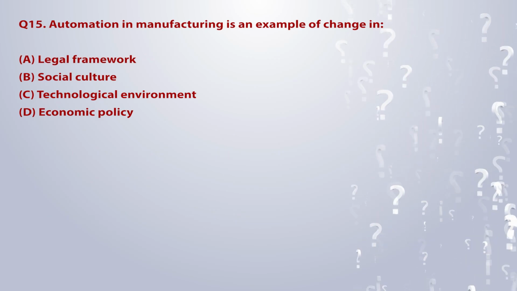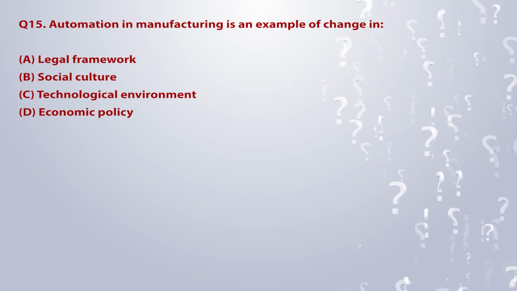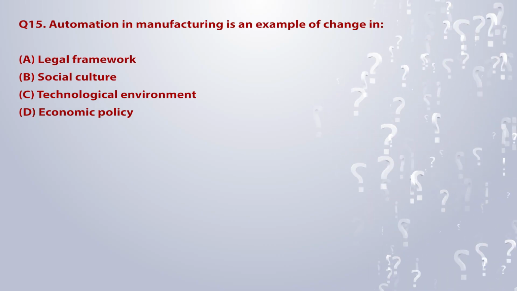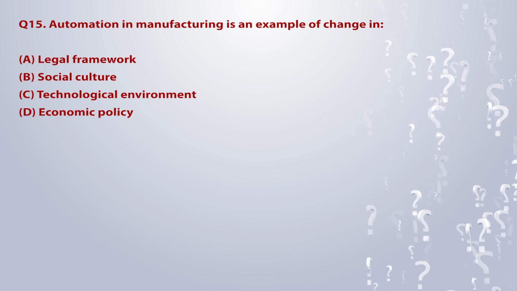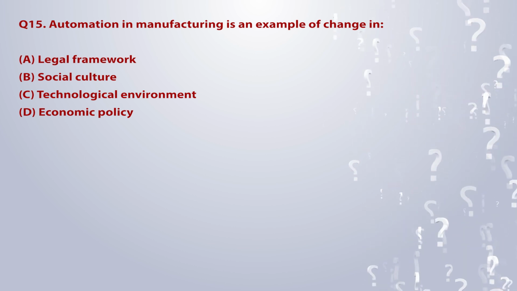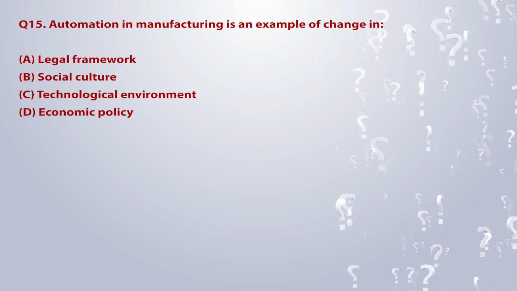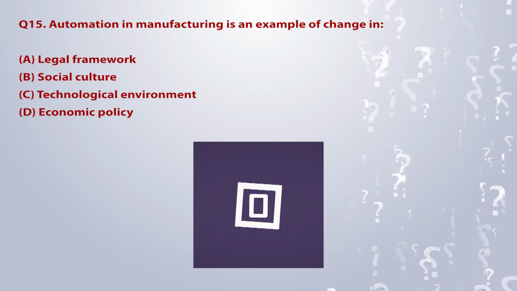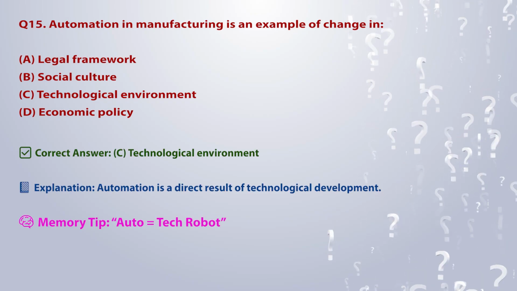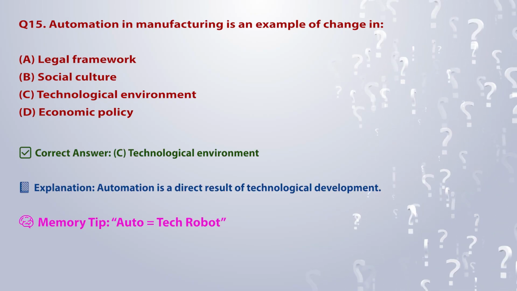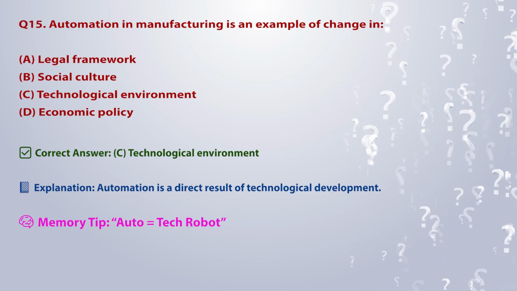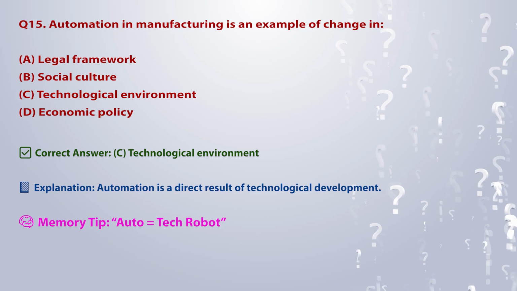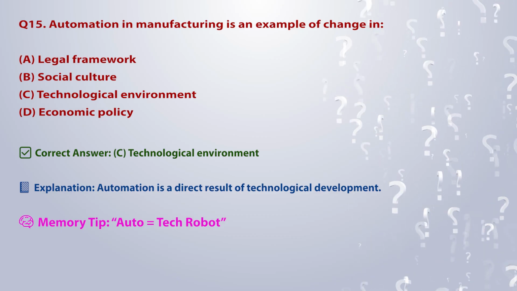Q15. Automation in manufacturing is an example of change in: A. Legal framework. B. Social culture. C. Technological environment. D. Economic policy. Correct answer, C. Technological environment. Explanation: automation is a direct result of technological development. Memory tip: auto is equal to tech robot.